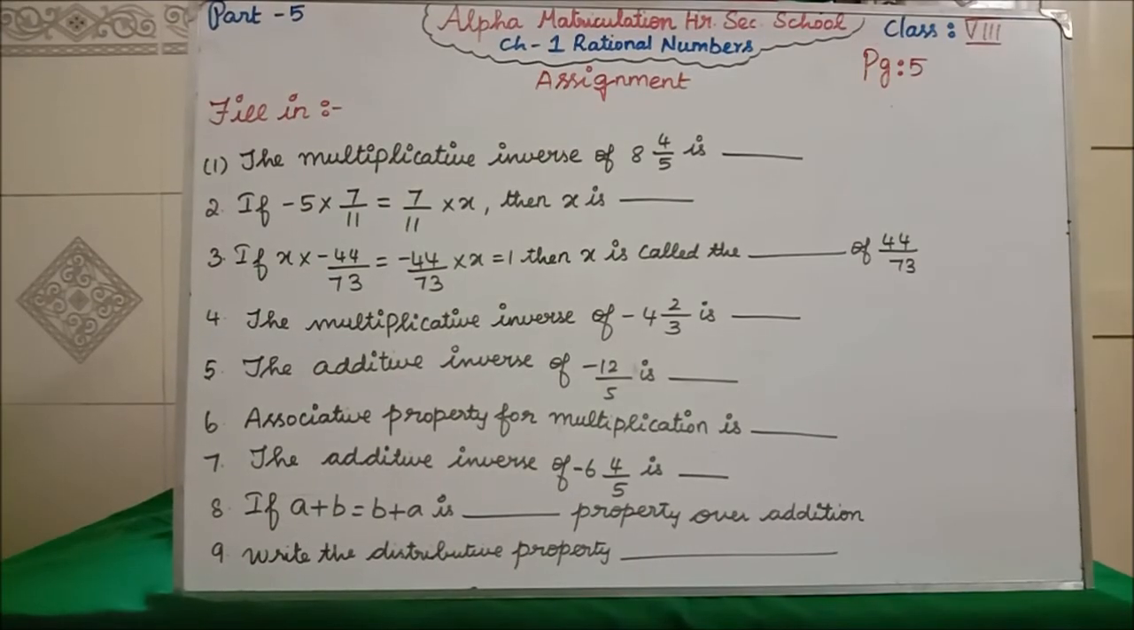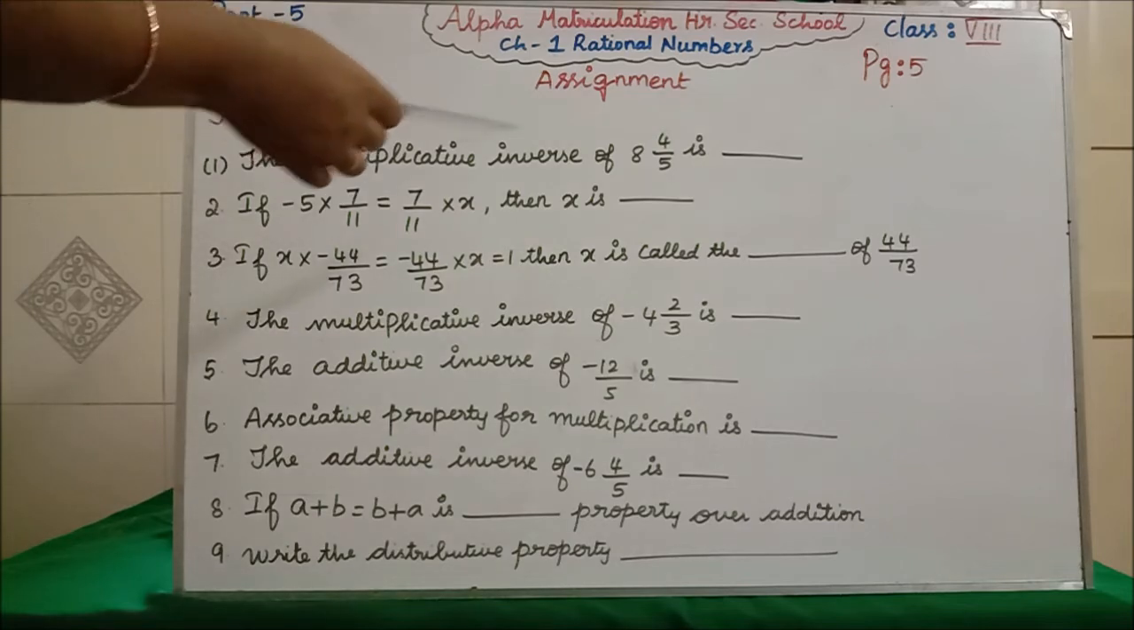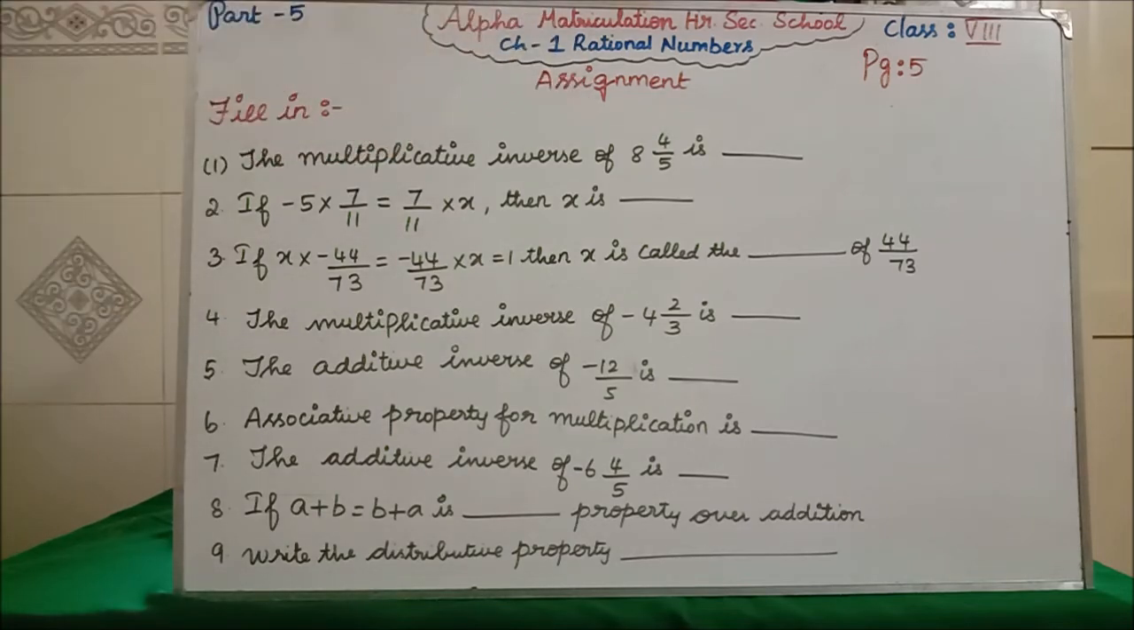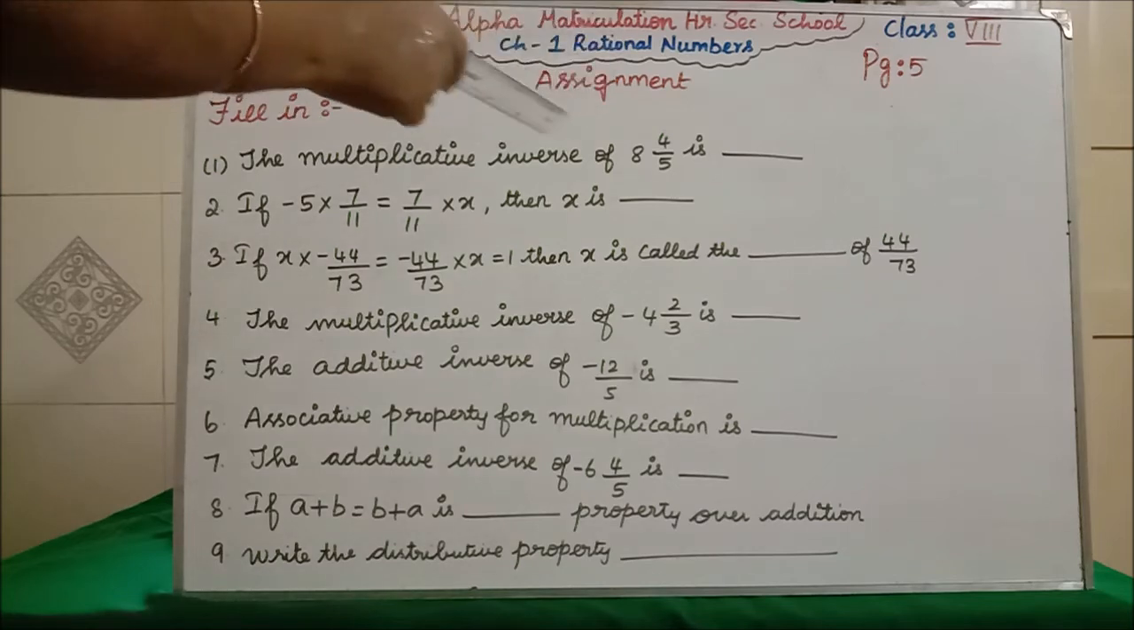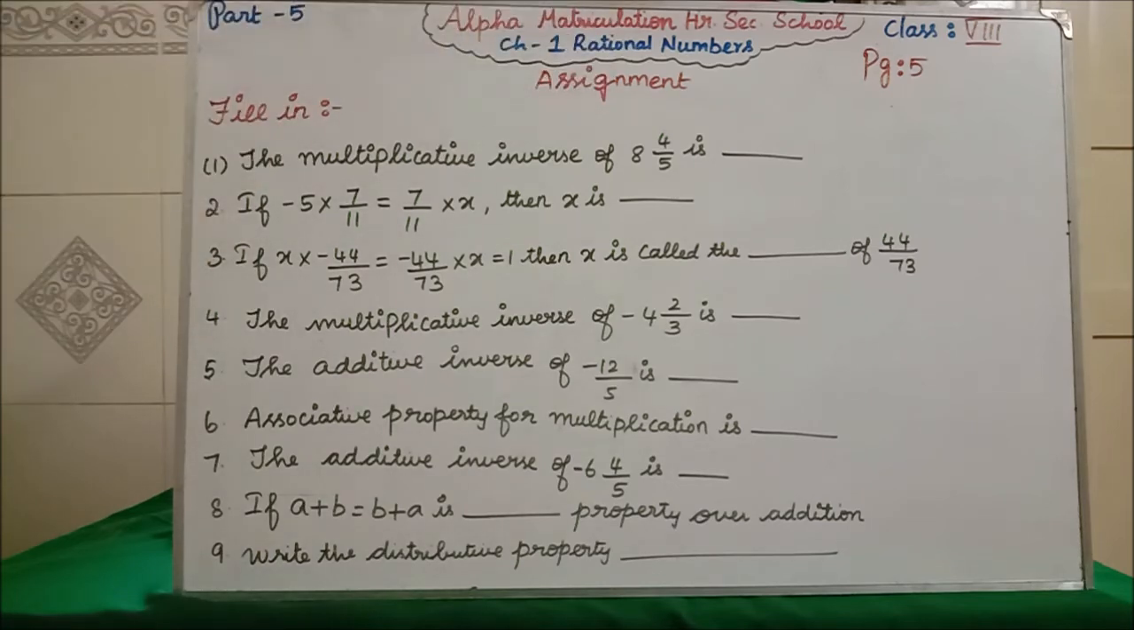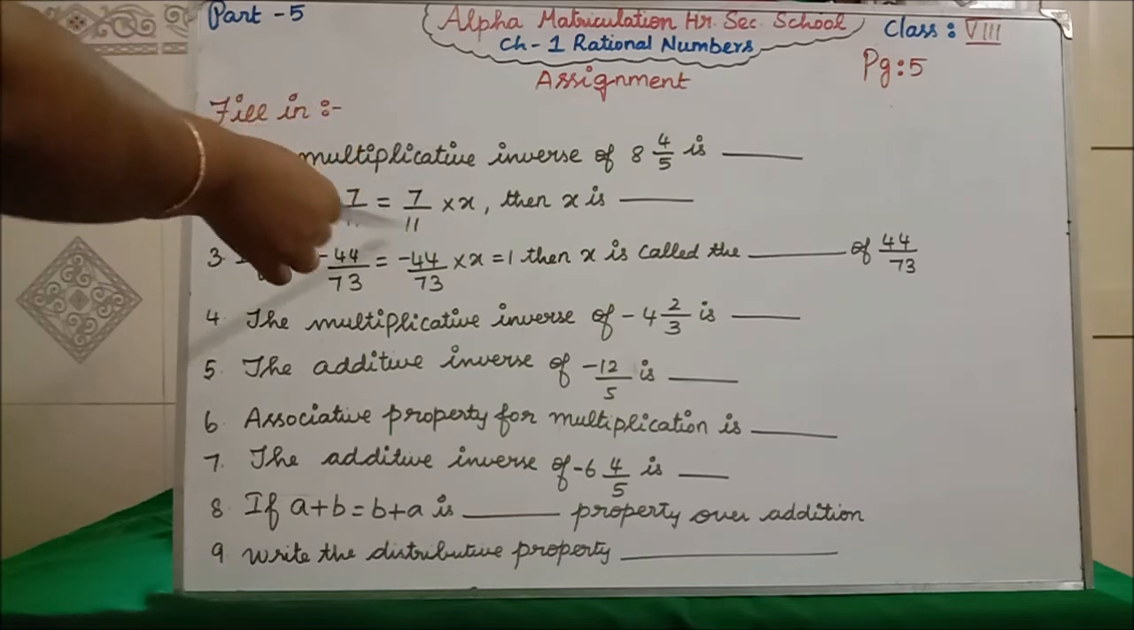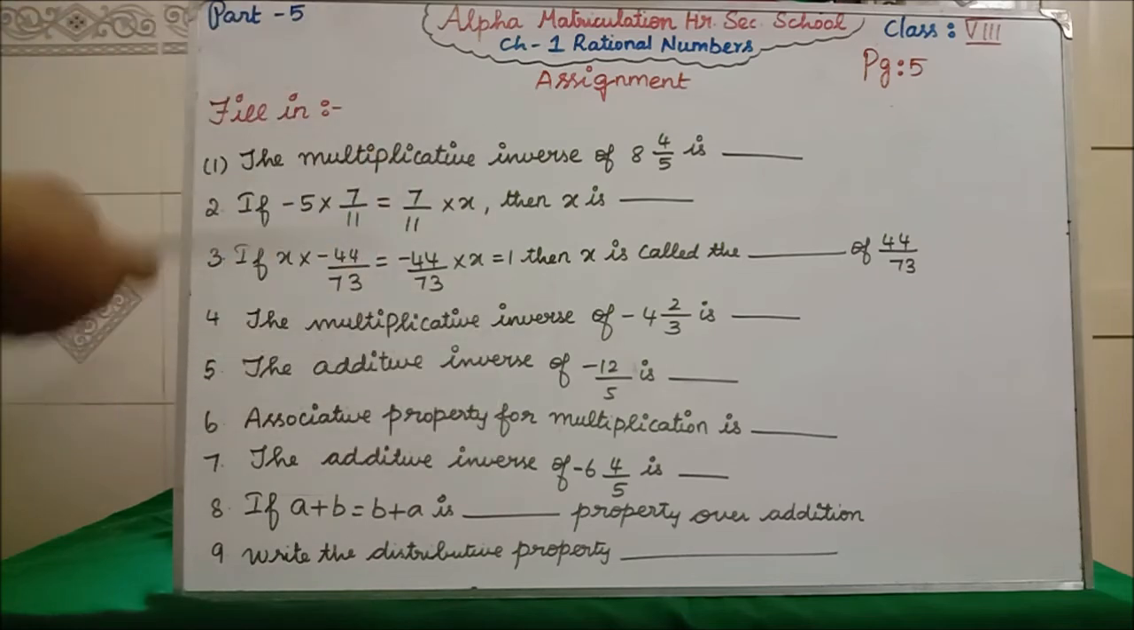This is your part 5 assignment. Only in this part 5 assignment I am going to give you only the fill in the blanks. See, the multiplicative inverse of 8 4 by 5 is dash. How will you do it? First you have to convert the mixed fraction into a normal fraction. Multiplicative inverse means whatever answer you are getting, that answer you have to do the reciprocal. Clear? If minus 5 into 7 by 11 equals 7 by 11 into x, then x will be what? This 5. Minus 5 is our answer.